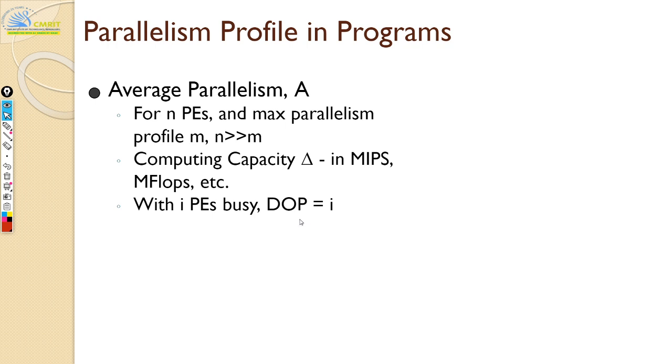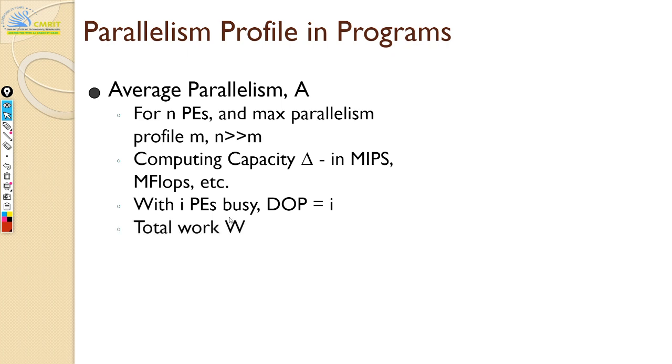DOP is degree of parallelism. Now your problem size is smaller than your machine size, so you have n much larger than m. At any given instant, if i processing elements are busy, then your algorithm has a degree of parallelism of i.